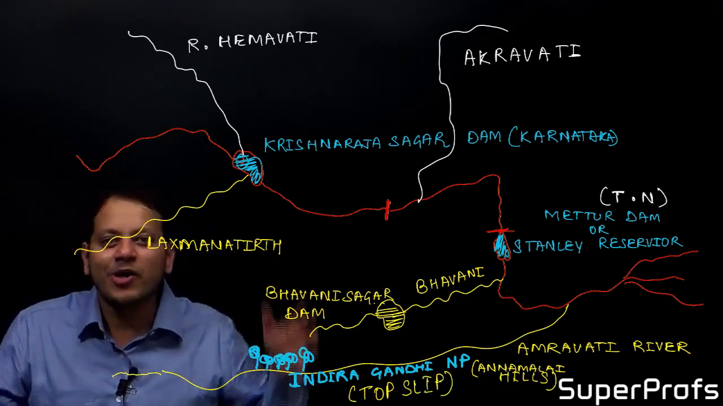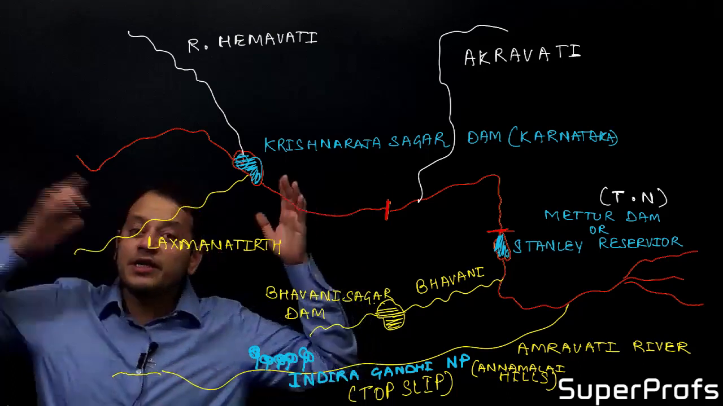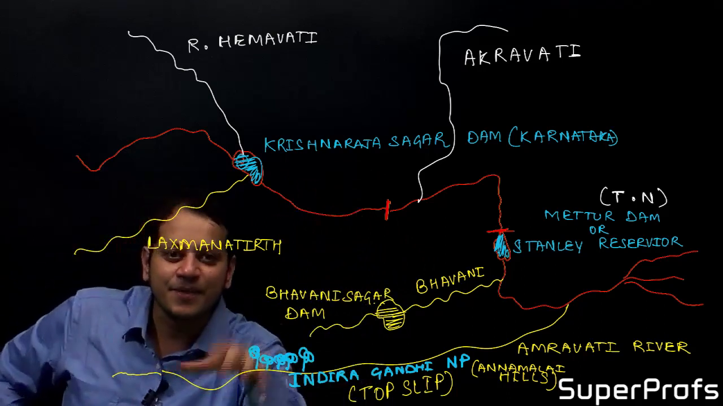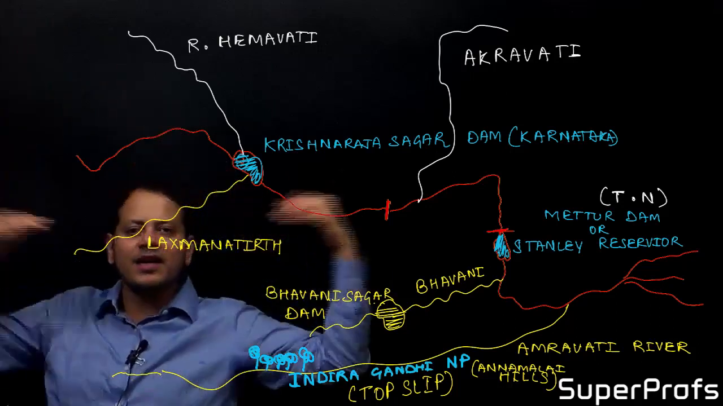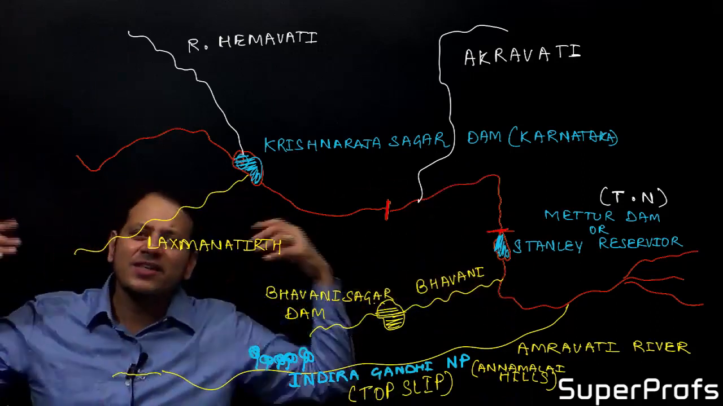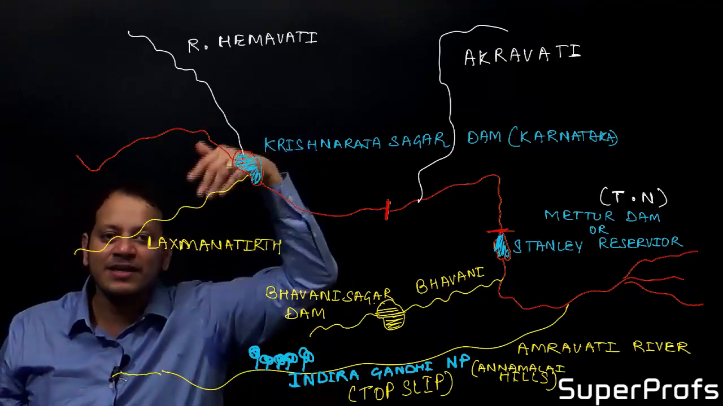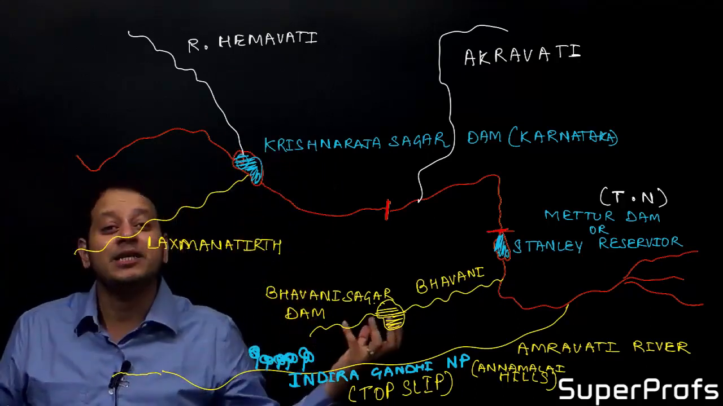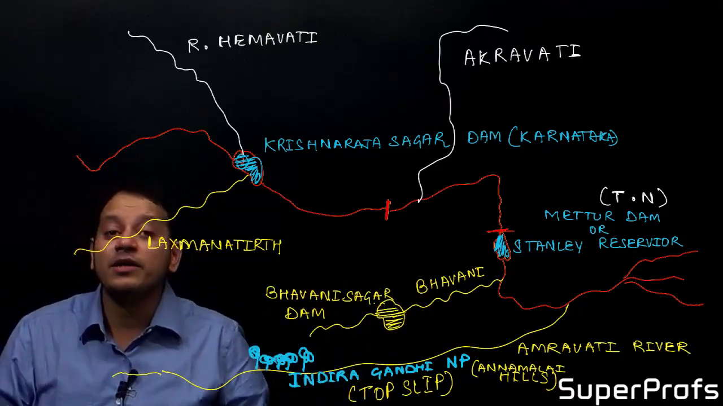Slip means something is slipping or sliding. The park is named Indira Gandhi National Park because Indira Gandhi visited it in the 1960s, and it is also known as Top Slip because there is a practice of sliding timber from the top of the mountain. That means it is rich in timber and building materials.